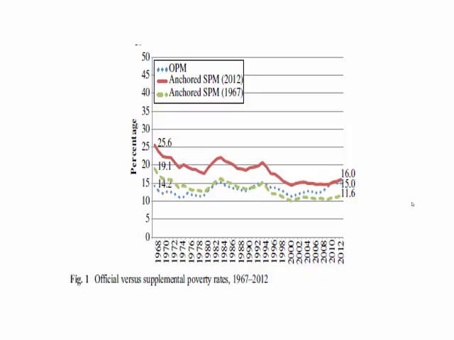Specifically, the SPM shows a reduction in poverty over this period from 25.6% in the initial year, using the measure anchored to 2012, to just 16%, for a decline of nearly 40% over time. While the SPM makes a number of changes to the poverty measure, this research shows that a major reason for this change in the long-term trend is the fact that the SPM includes non-cash and after-tax income.